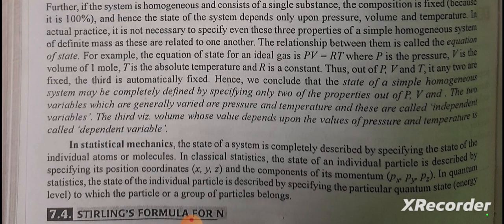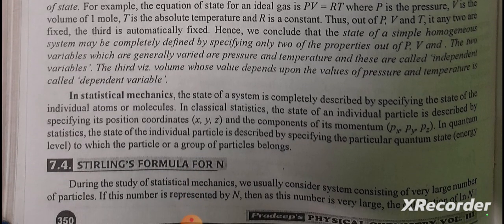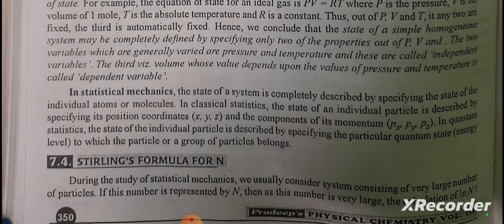In statistical mechanics, the state of a system is completely described by specifying the state of the individual atoms or molecules. In classical statistics, the state of an individual particle is described by specifying its position coordinates x, y, z and the components of its momentum px, py, pz. In quantum statistics, the state of the individual particle is described by specifying the particular quantum state, the energy level to which the particle or a group of particles belongs.